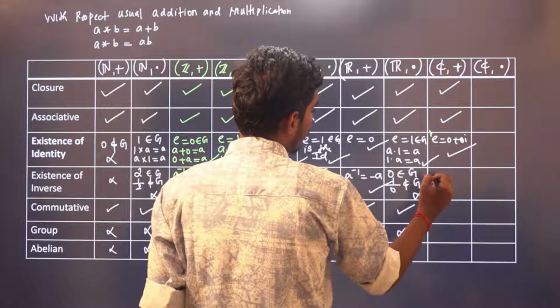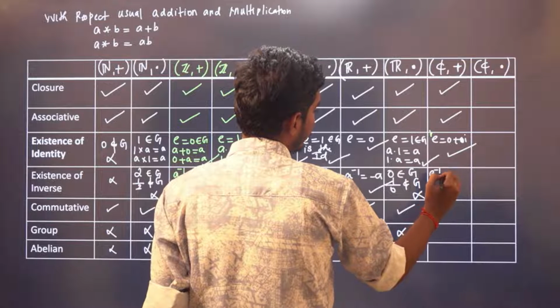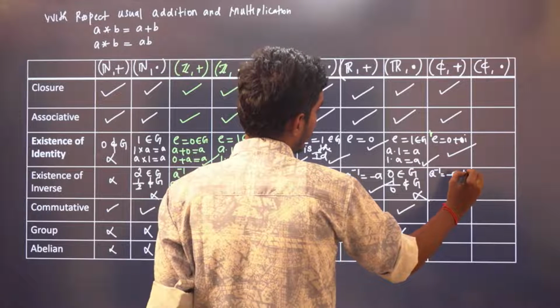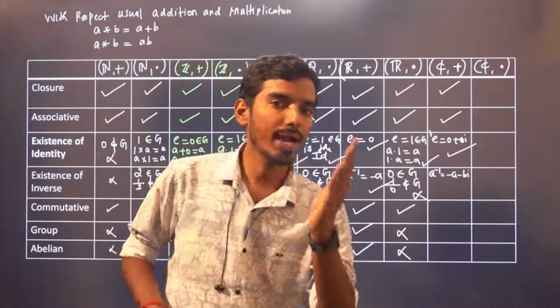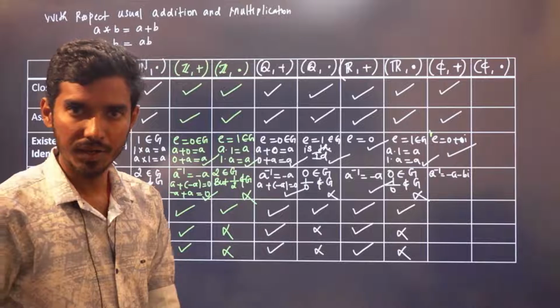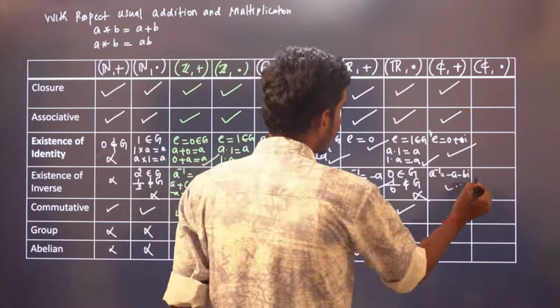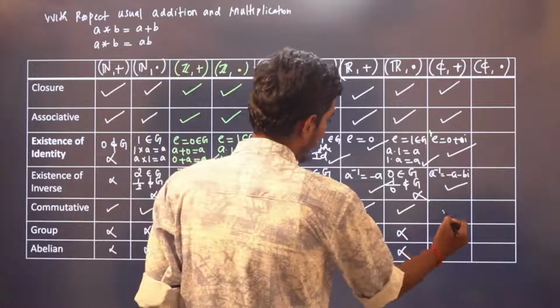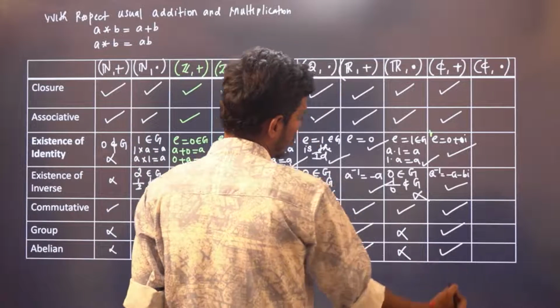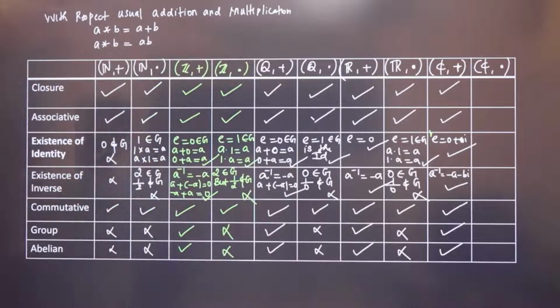And the inverse of a plus bi is minus a minus bi. When you give me 2 plus 3i, you add minus of 2 plus 3i. It will be a plus a inverse, which will give you 0, right? And also it is commutative. It is a group as well as an abelian group.